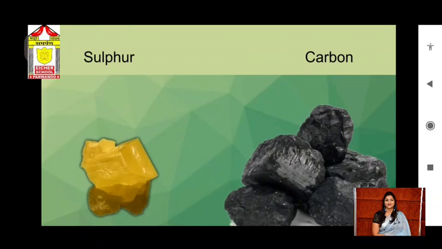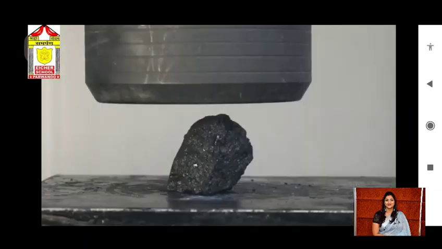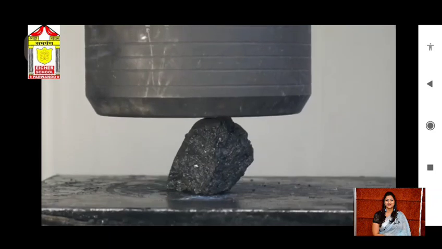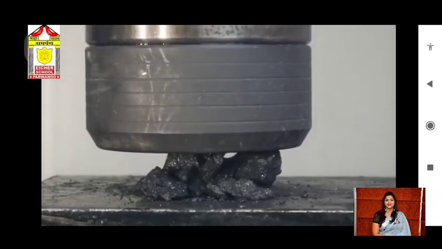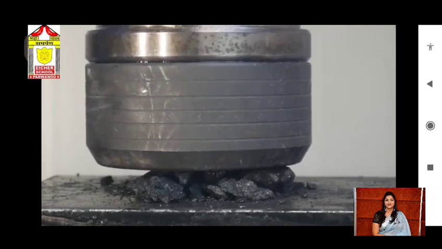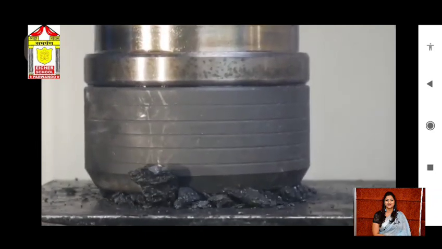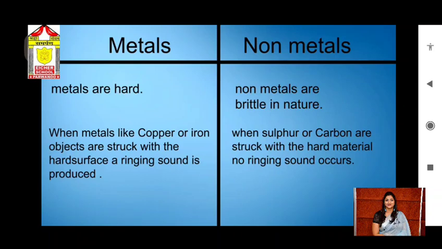This shows that non-metals are brittle, and because of this nature, they are not very hard. So this is the difference between metals and non-metals: metals are hard and non-metals are brittle in nature.